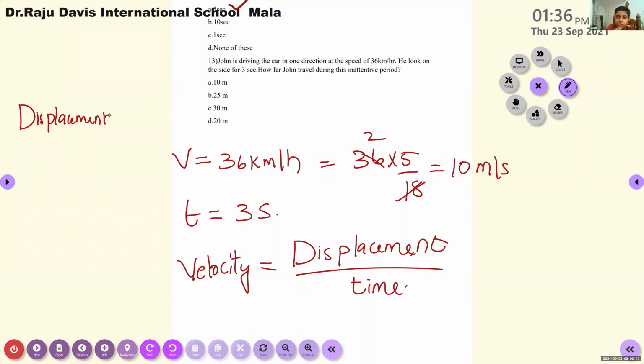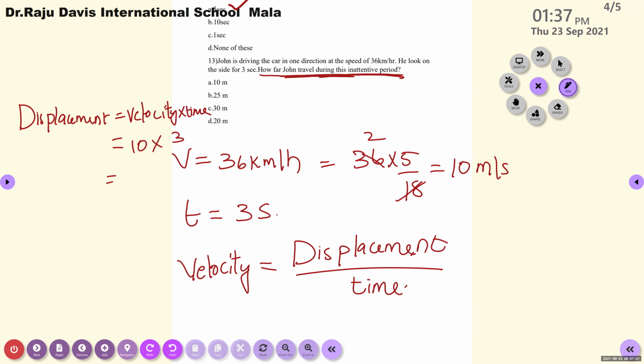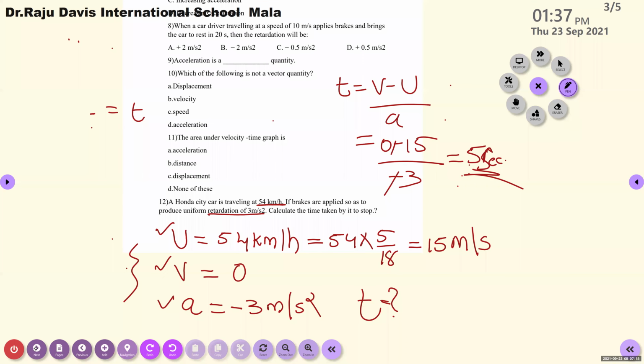Here we want to find how far John traveled during this inattentive period. That is the displacement made by John. So displacement is equal to velocity into time. Here velocity is 10, time is 3. So 10 into 3 is equal to 30 meter. So I think the girls team, right? Yes, ma'am. Score the marks.